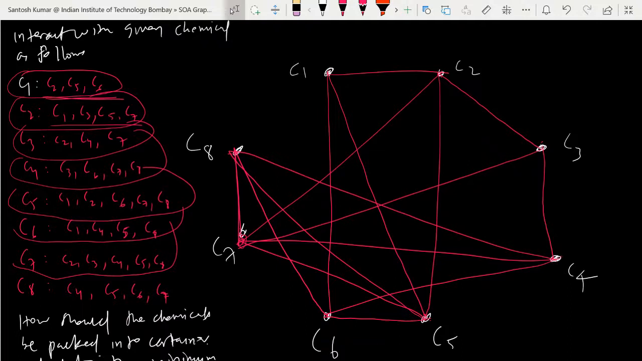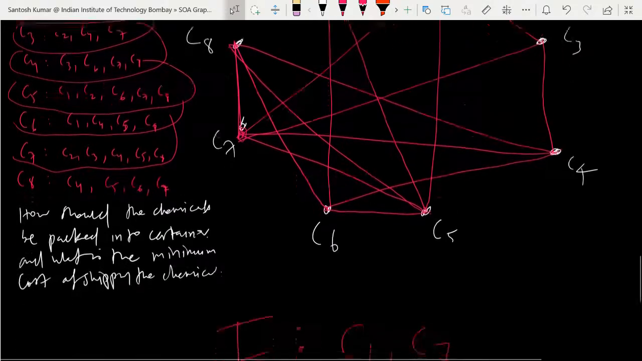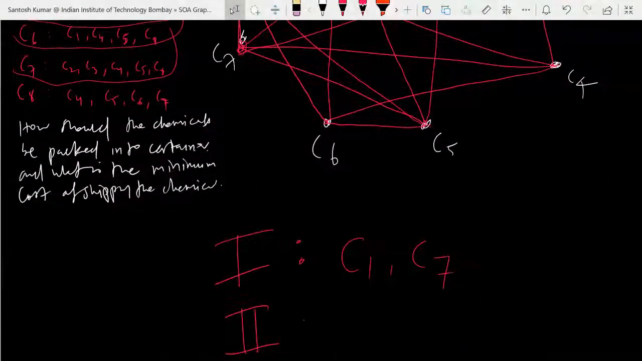C1 and C7 are non-adjacent. C7 has a relation with 2, 3, 4, 5, not with 6 only. So C7 is not adjacent to only C1 and C6, otherwise it is related to everyone. I mean, C7 is adjacent to all except C1 and C6. So C7 can be taken with either C1 or C6. Okay, let's check with C1 and C7.